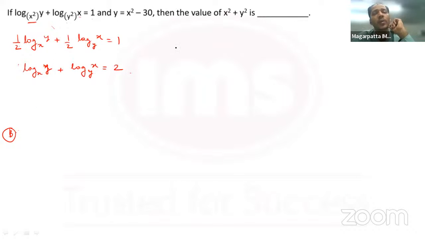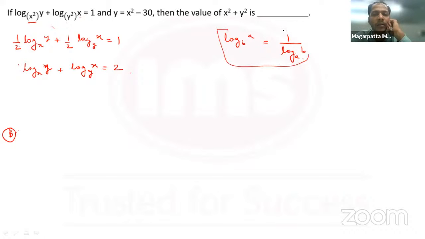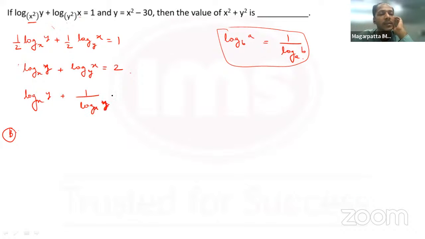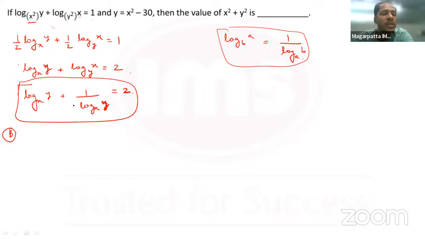Now again, how do I deal with this? I should know log of a to the base b is equal to 1 upon log of b to the base a. That is one more important thing that we could have done here. If I put that over here, I would have got log of y to the base x plus 1 upon log of y to the base x is equal to 2. Now I could have solved this as a quadratic, but do you see this as a plus 1 upon a equal to 2?